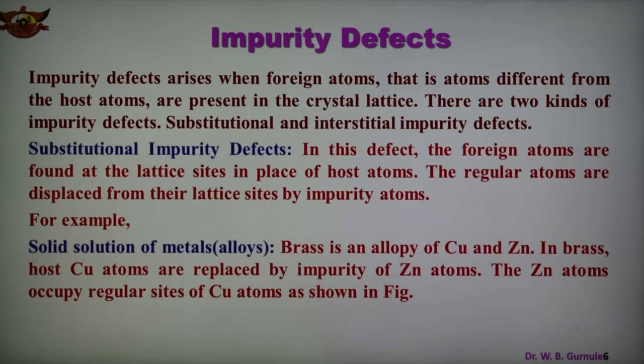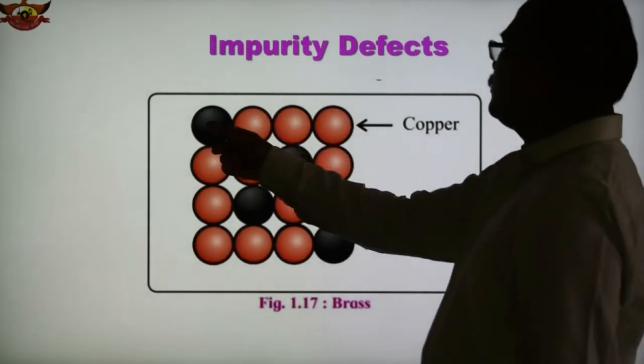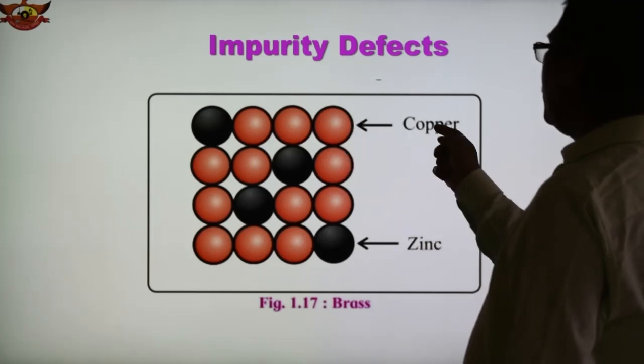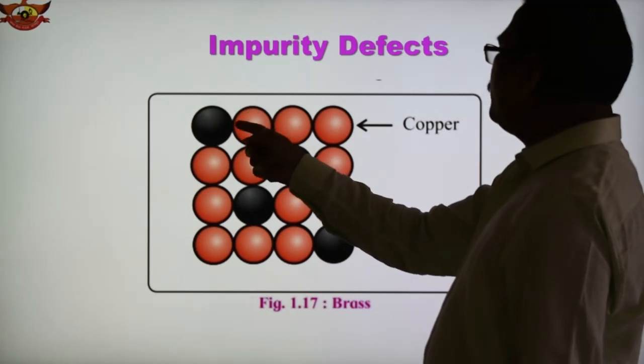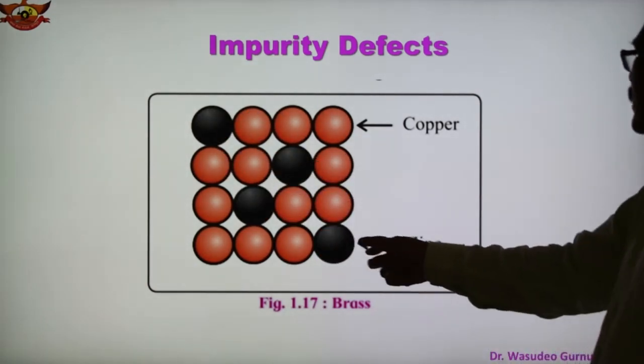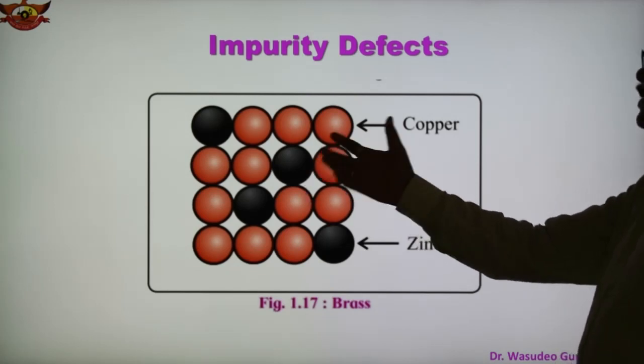In this figure it is shown how the impurity defect arises. Copper is the main arrangement; the red color is copper. But here the regular position of the copper is replaced by zinc. The black color shows that from the lattice site copper is replaced by zinc.